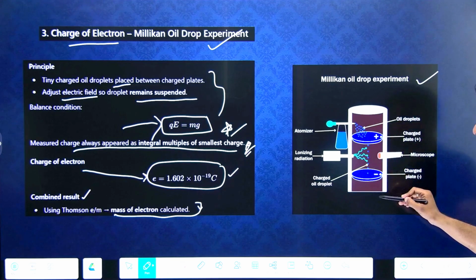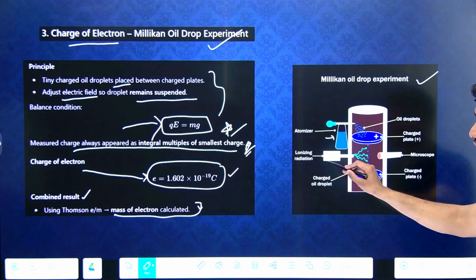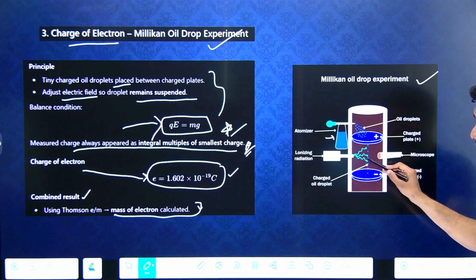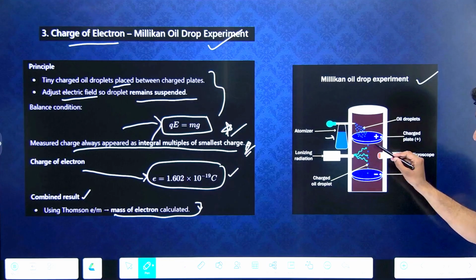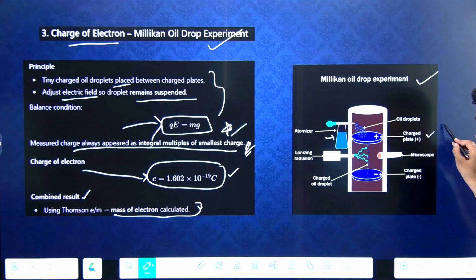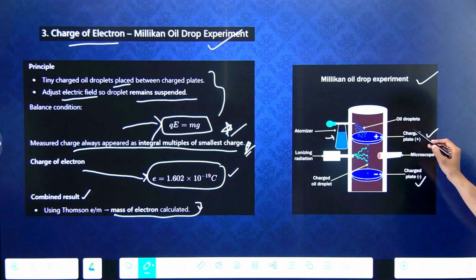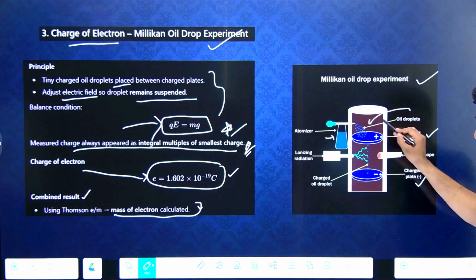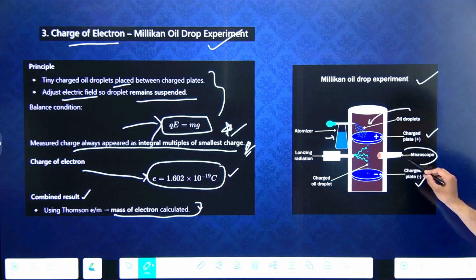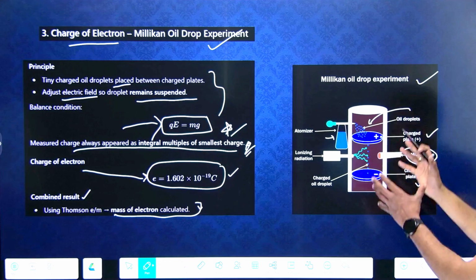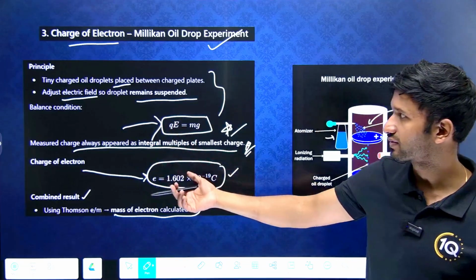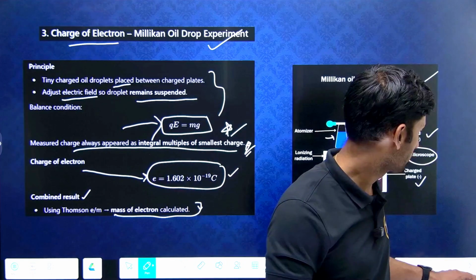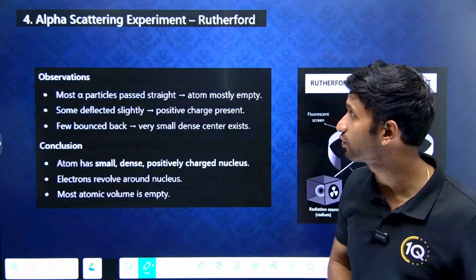In this picture we can see an atomizer is used, and ionizing radiation is emitted over here. Then these are the charged oil droplets. These are placed between the charged plates, negatively charged and positively charged. The oil drops are being sprinkled over here, and the microscope has been kept here, and this is how the experiment was performed. These were the principle, balance condition, charge of electron, and combined result. Hopefully this is also clear to us.